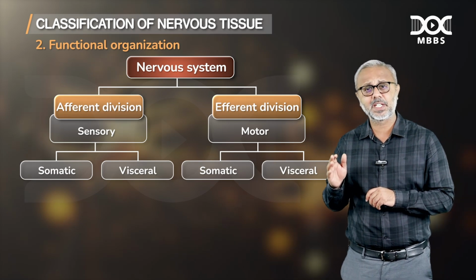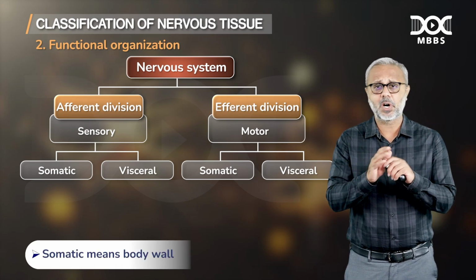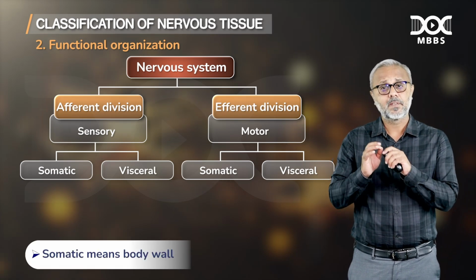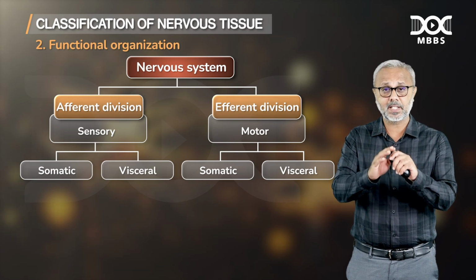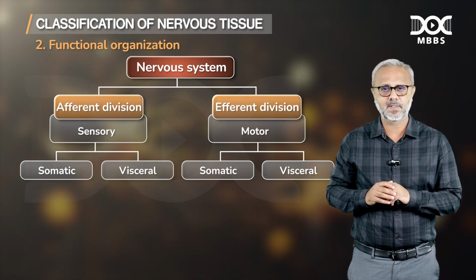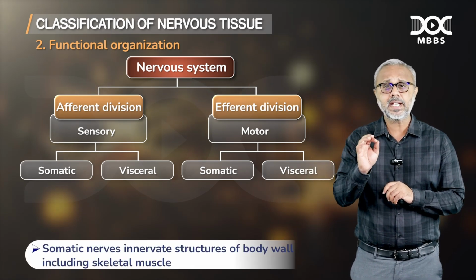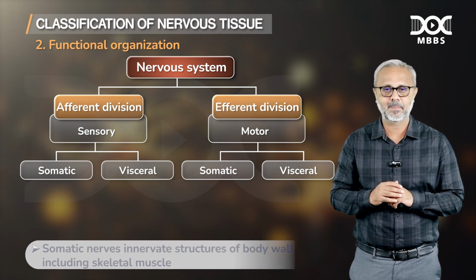Now, what is the literal meaning of somatic and visceral? The literal meaning of somatic is body wall. So, the nerves which belong to the somatic nervous system innervate mainly the structures of the body wall, including skeletal muscles.